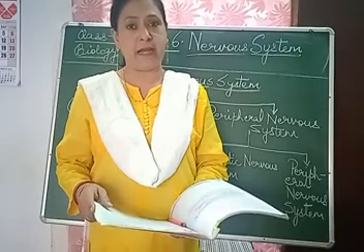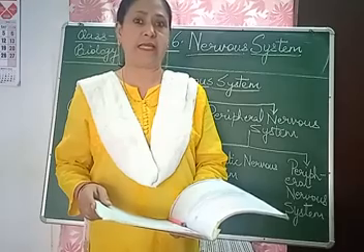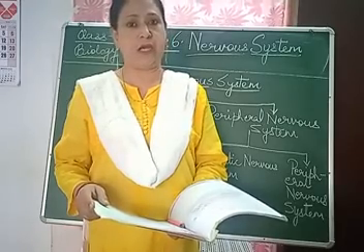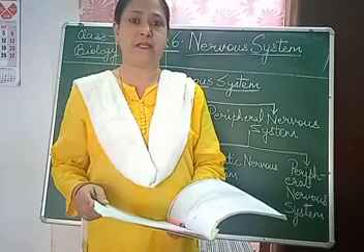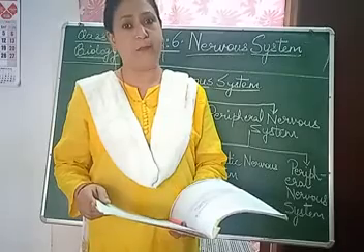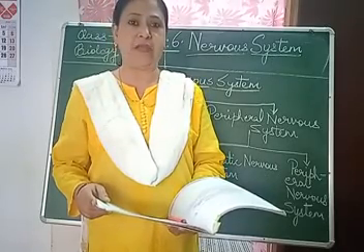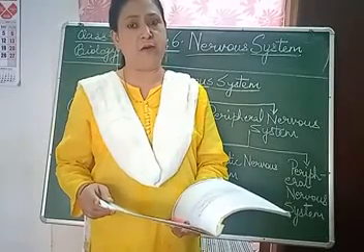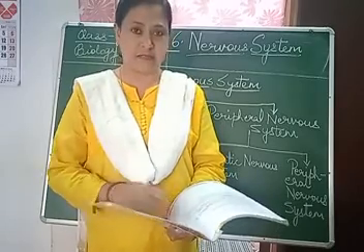So children, the nervous system of our body is having nerves just like a wire. When we plug in anything, the electricity passes into the fans and the light through a particular wire. Same way in our body, from the brain there are nerves which go through our body to different parts, and they are giving senses to each and every part of our body. This is called the nervous system.